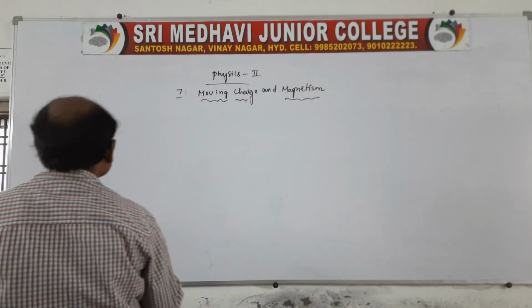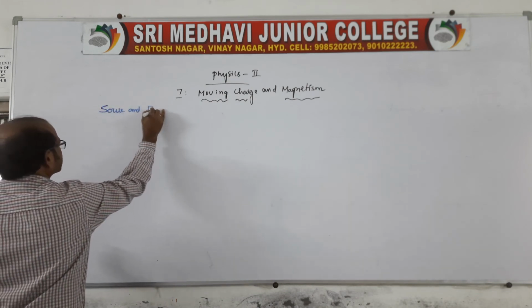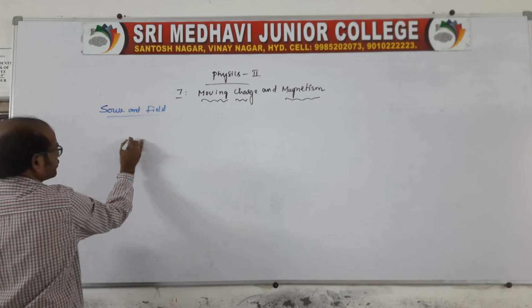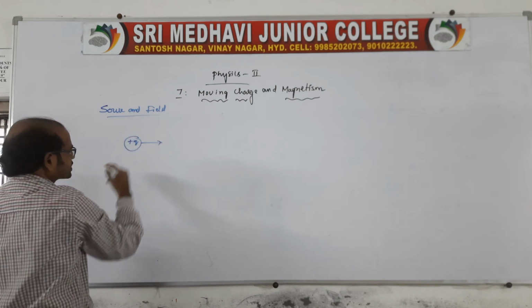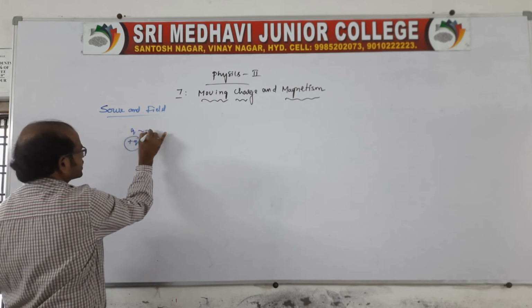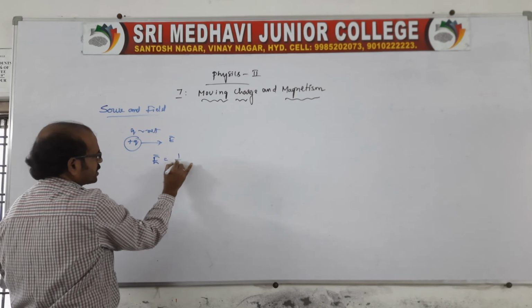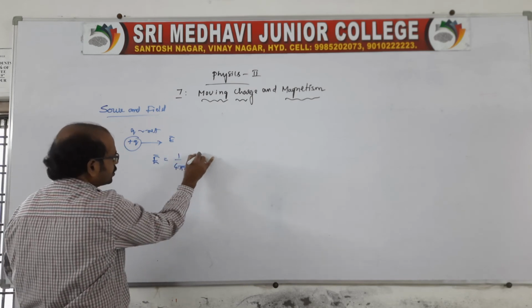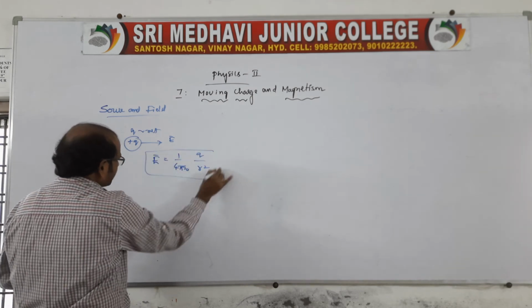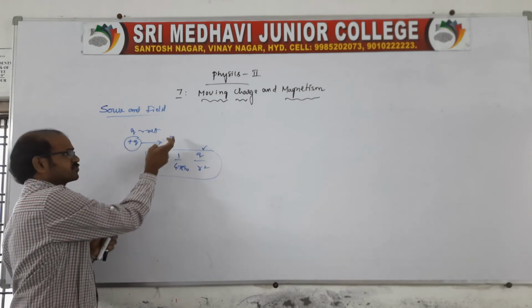That means here, source and field. The field is created if there is a charge. Therefore, this charge creates the field. Which field is it? When it is at rest, a rest charge can create the electric field, that is E is equal to 1 by 4 pi epsilon, q by r square. When a charge is at rest, it can create the field. Which field? Electric field.